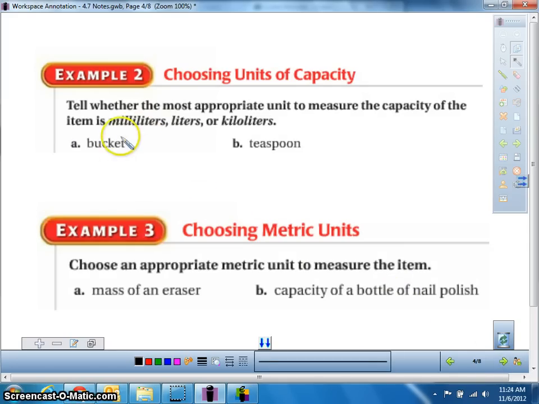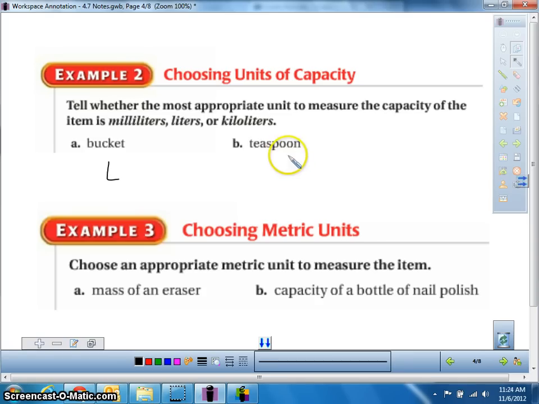So when you think about things, if you were going to measure a bucket, would you want to fill it with an eyedropper? Would you want to fill it with a water bottle, or would you want to fill it with 5 bathtubs? I think it's pretty safe to say we would want to use the water bottle, which means we'd be using liters. If we wanted to fill a teaspoon, so that's the spoon that you eat with, that you probably have with your morning cereal or whatever.